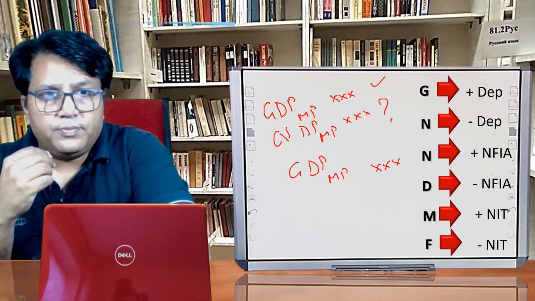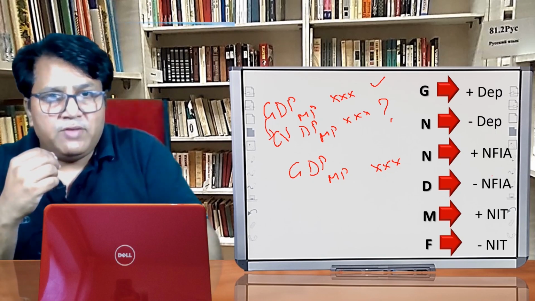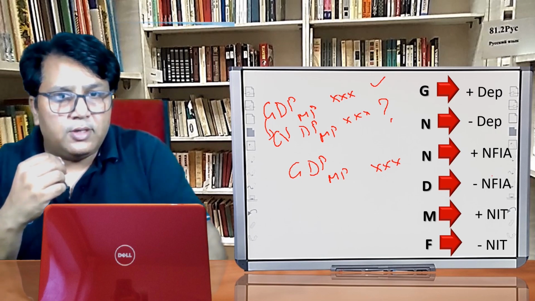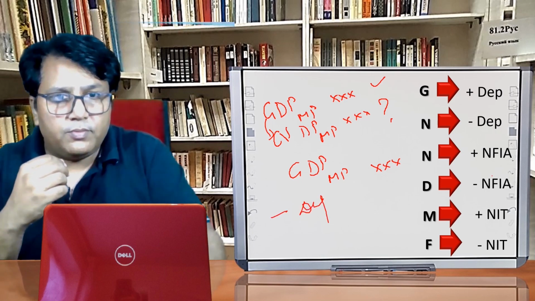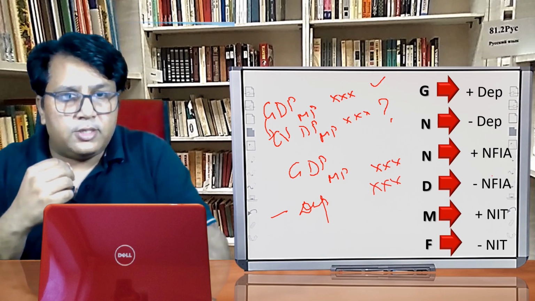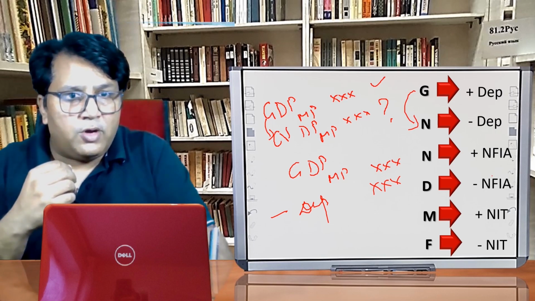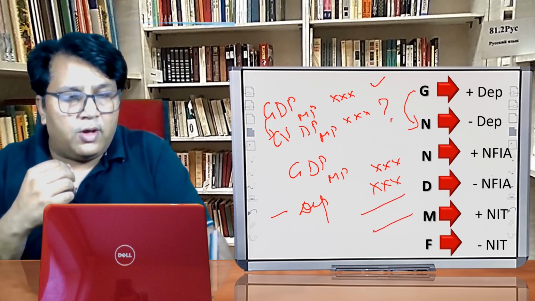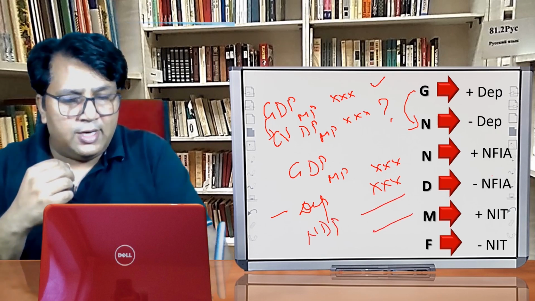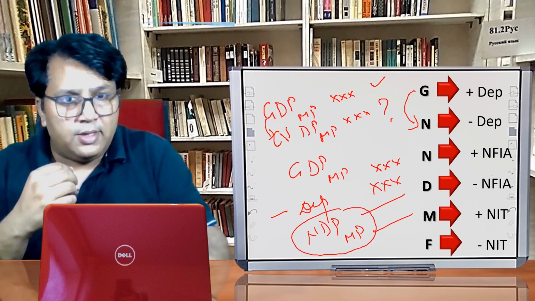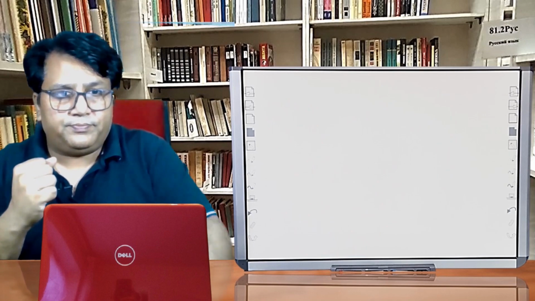When we have to convert gross into net, what do we have to do? We have to deduct depreciation. The same thing we will do. So from GDP MP we will get NDP MP. I hope the point is clear.